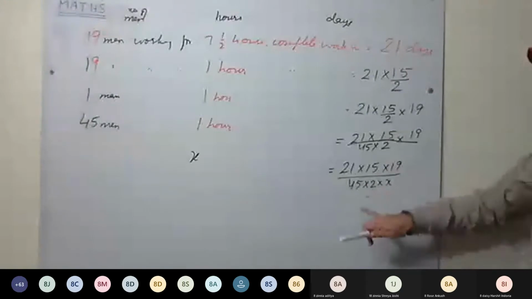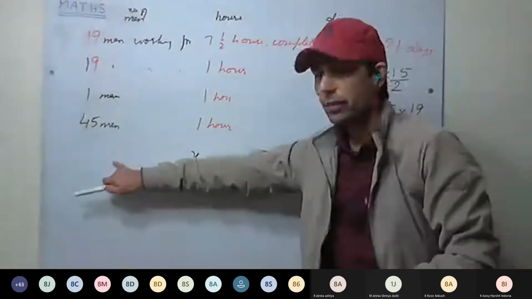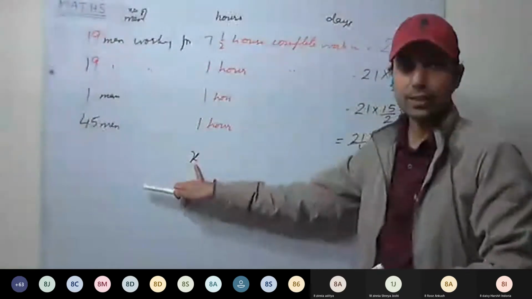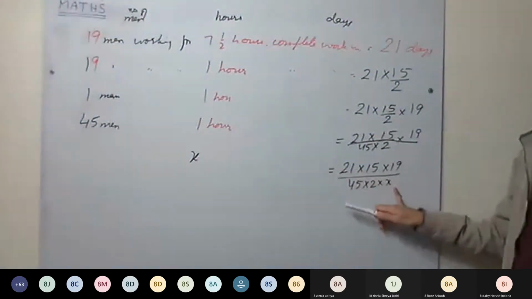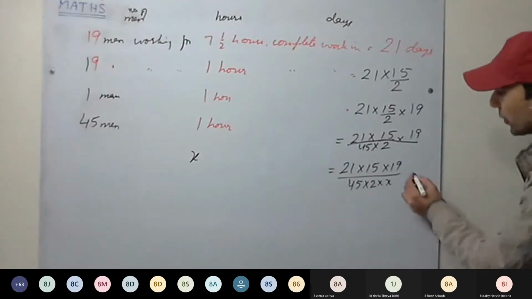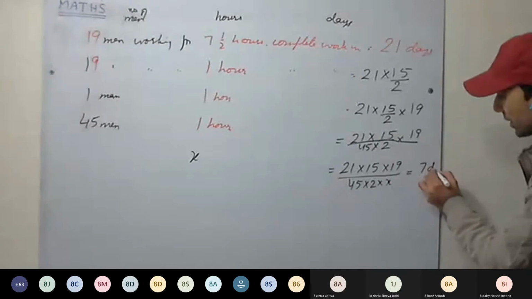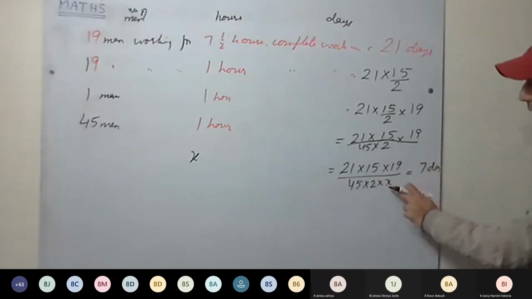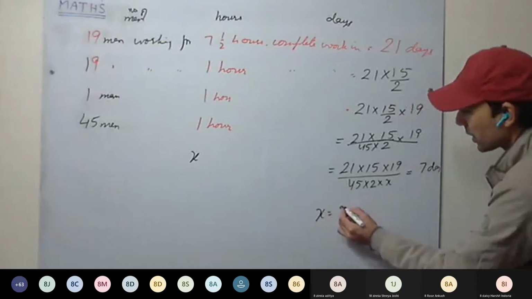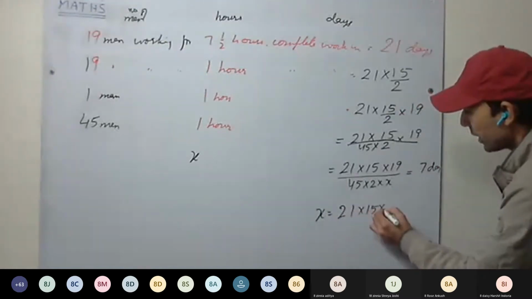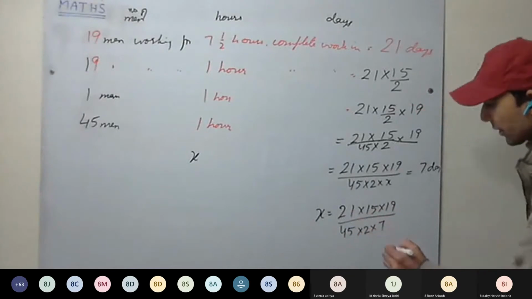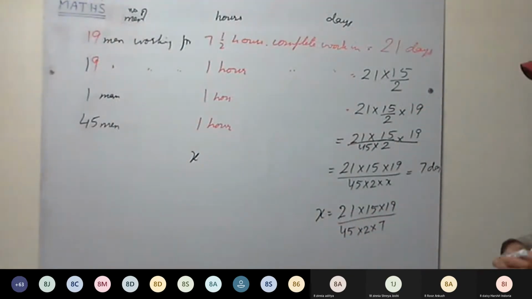And in the question it is given 45 men working for X hours complete the work in how many days? 7 days. So therefore, this will be equal to 7 days. Now we can solve for X. So X will be 21 into 15 into 19 divided by 45 into 2 into 7. Understood this one?